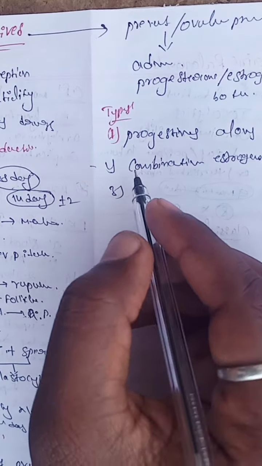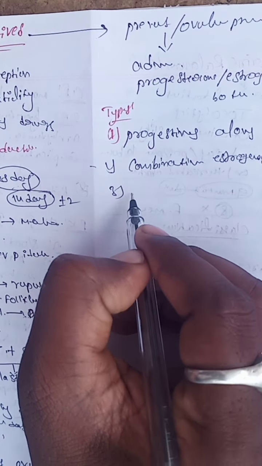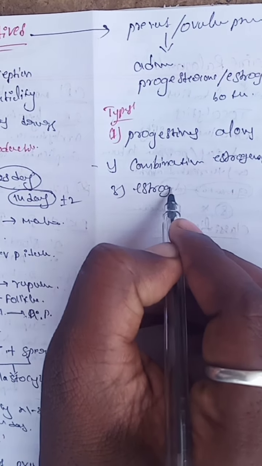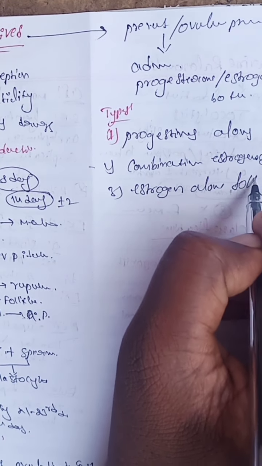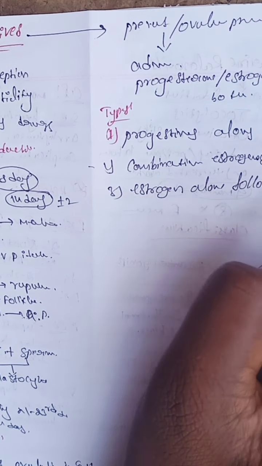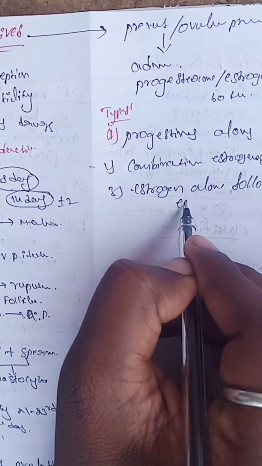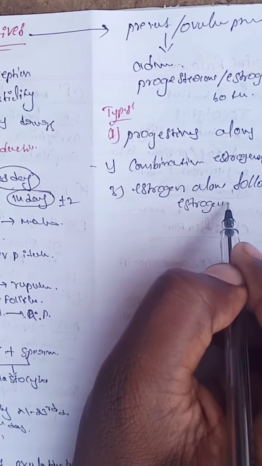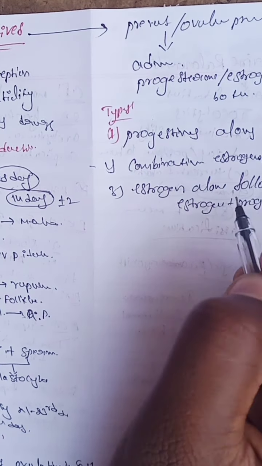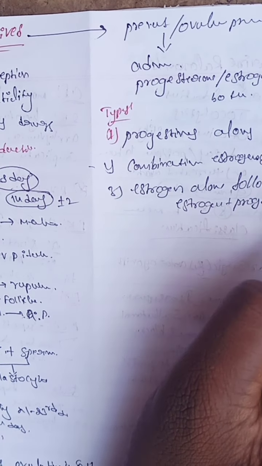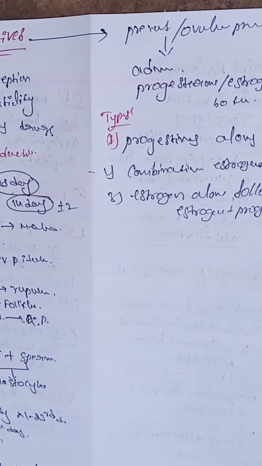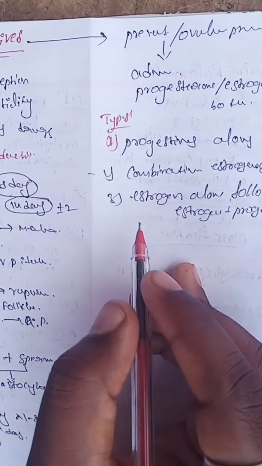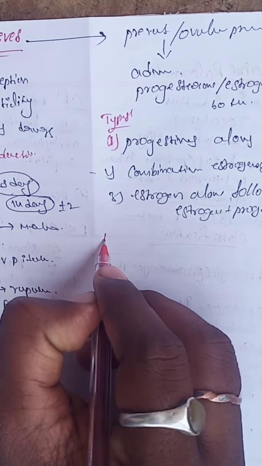Number 3 is estrogen alone followed by a combination of estrogen and progestin. These combinations are also used. These types are administered orally and control pregnancy.